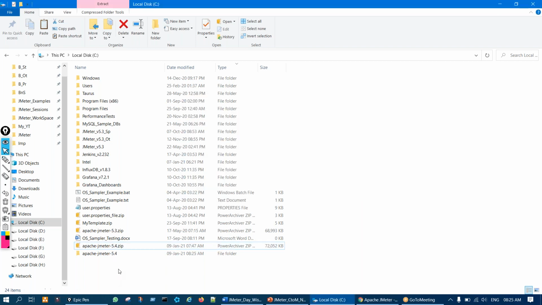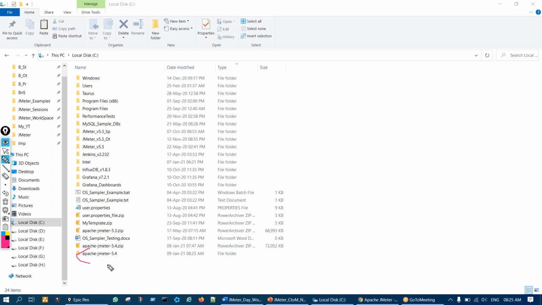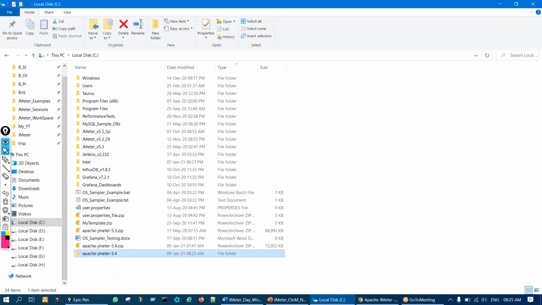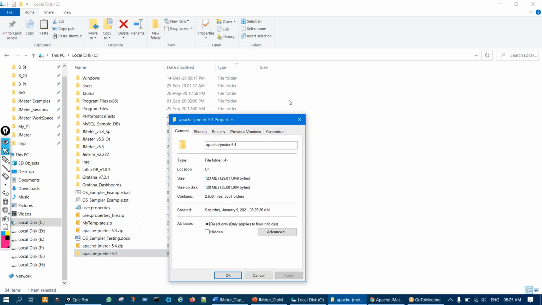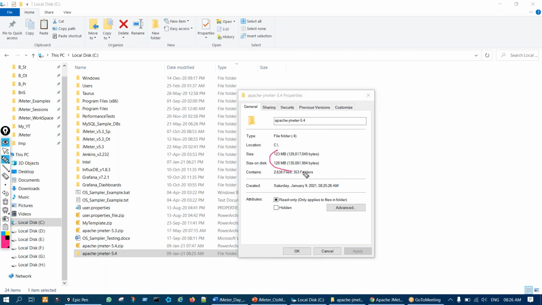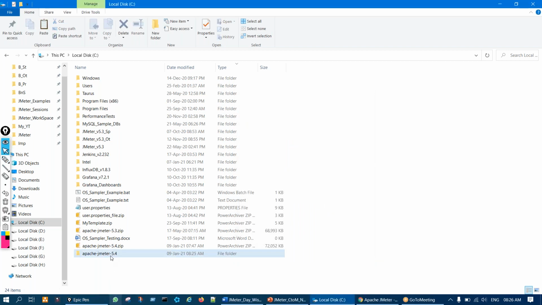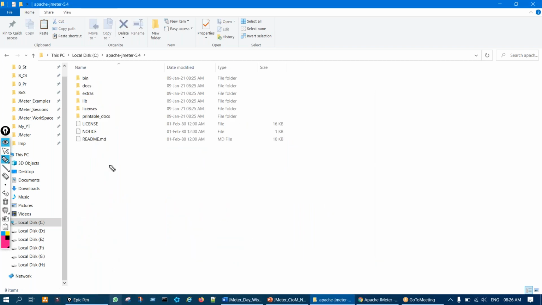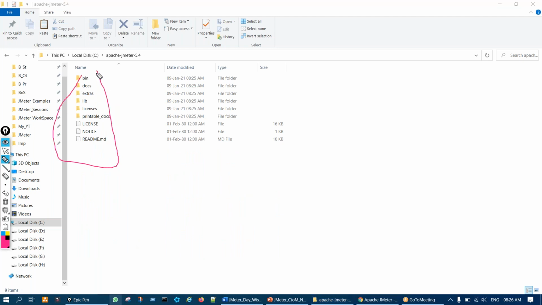Okay, so here it got decompressed, right? And if you check the size of this folder, it will be just around 120 MB. This small it is. We can open this. Double click, and you see these are the files and folders inside this JMeter. And in that, the most important is this bin directory.